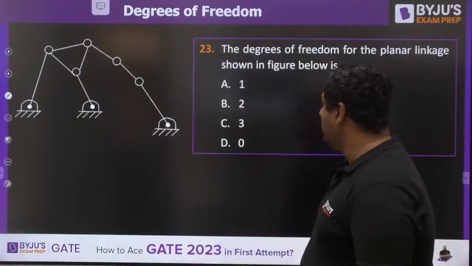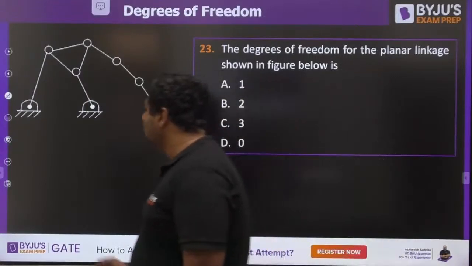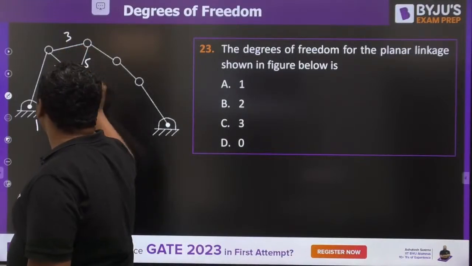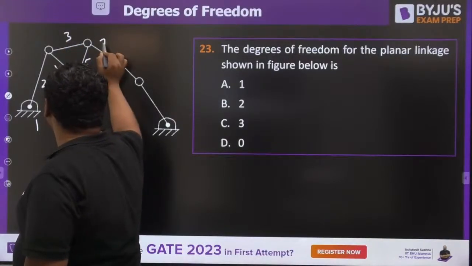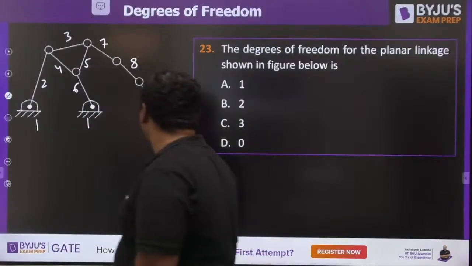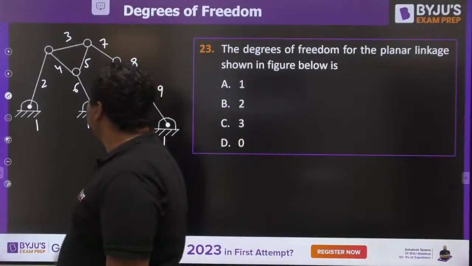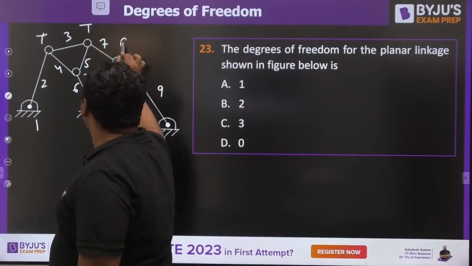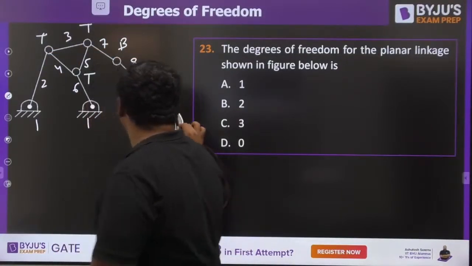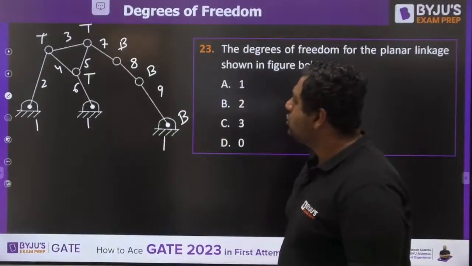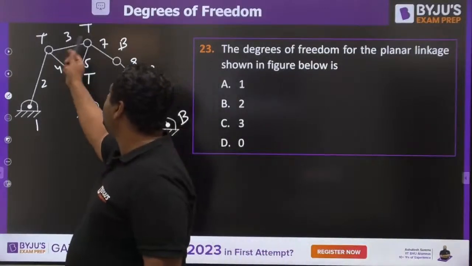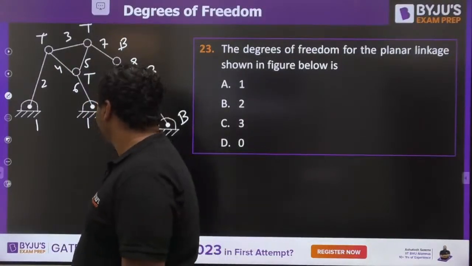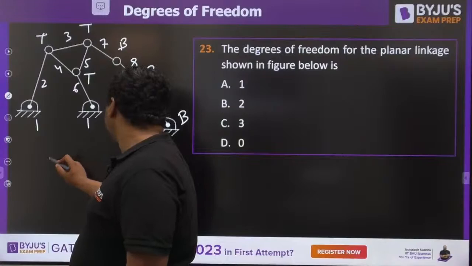Very good, very good. So if you see this, this is link number 1, link number 2, link number 3, link number 4. This is not hashed, na? 7, 8, 9, 1. If you see the joints, this is ternary joint, ternary joint, ternary joint, binary joint, binary joint, and binary joint. So my dear, if you see, these are 3 ternary. 3 ternary means 3 into 2, 6 binary. So if you see, the number of links are 9.